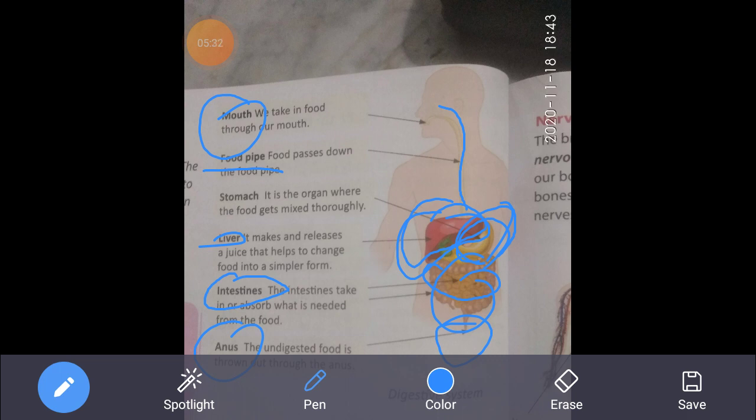The digested food is utilized for the daily activities. We utilize it for the daily activities, means we get energy from the food. Some food is left undigested.